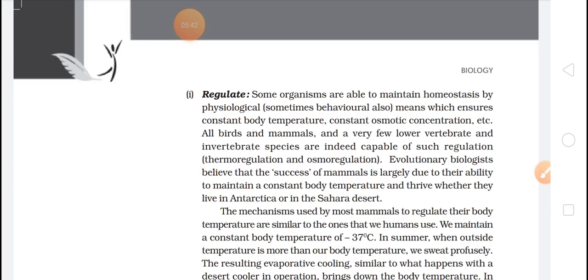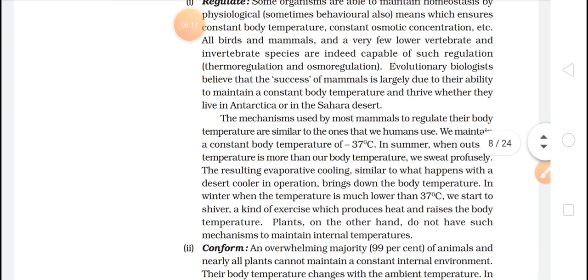Evolutionary biologists believe that the success of mammals is largely due to their ability to maintain a constant body temperature and thrive whether they live in Antarctica or in the Sahara Desert. Whatever extreme conditions they are living in, they can control or maintain their body temperature. And if they succeed in maintaining it, their evolution and survival rate is very high. So we have to regulate our body temperature.